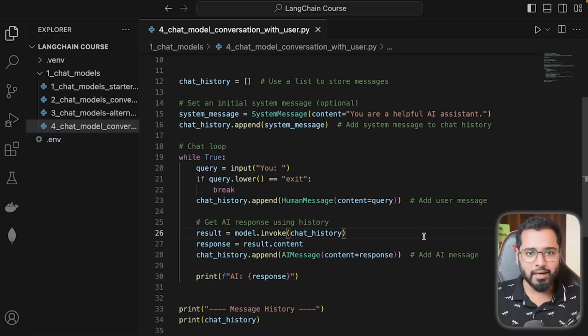So all the code, again, if you get stuck anywhere, all the code is available in the repository. So do pull it and do run it by yourself.